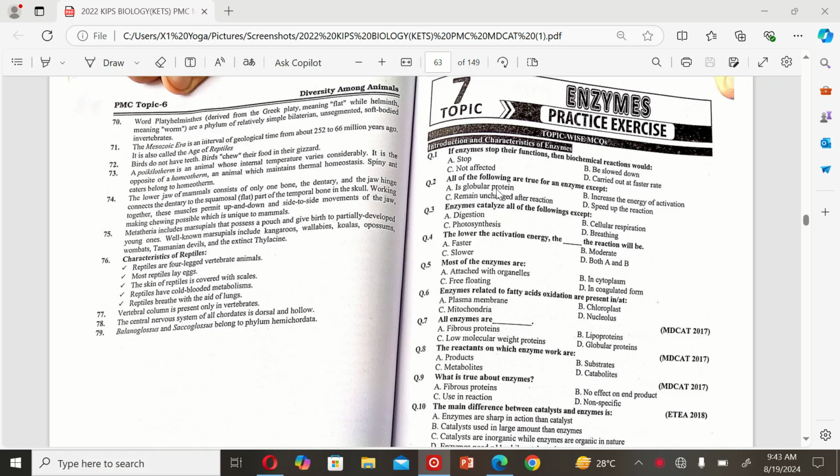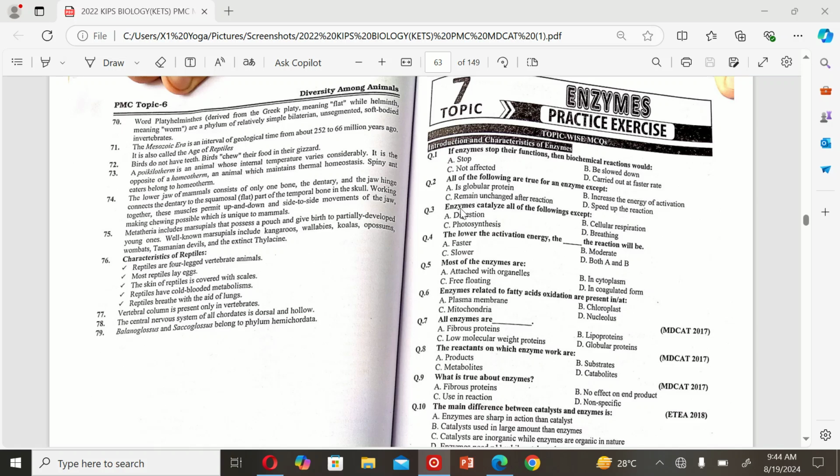The next MCQ is: all of the following are true for an enzyme except A. is a globular protein, B. increases the energy of activation, C. remains unchanged after the reaction, and D. speeds up the reaction. So the correct option is B, increases the energy of activation.